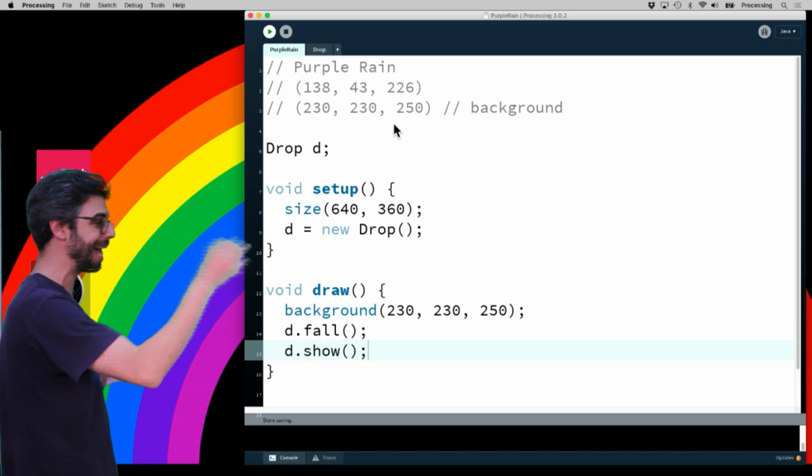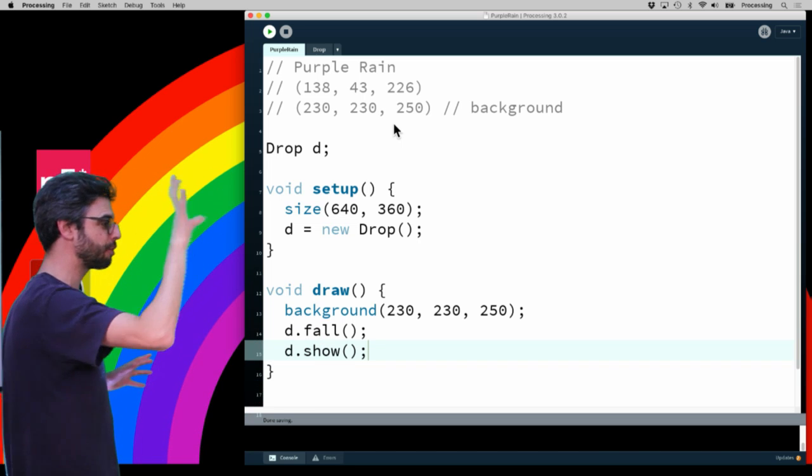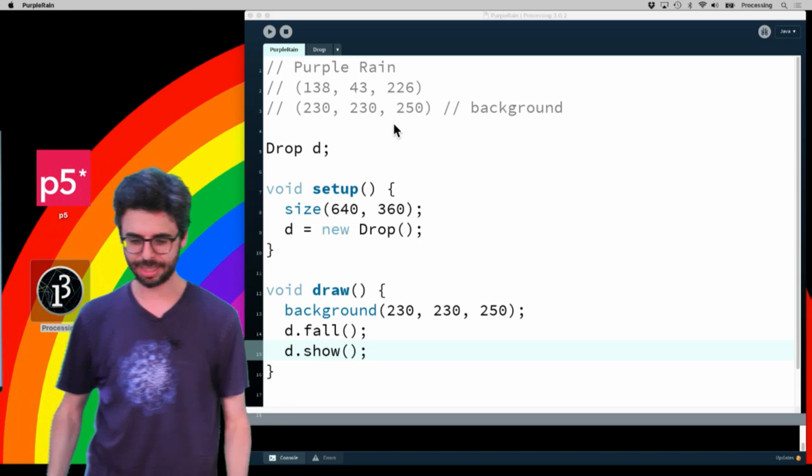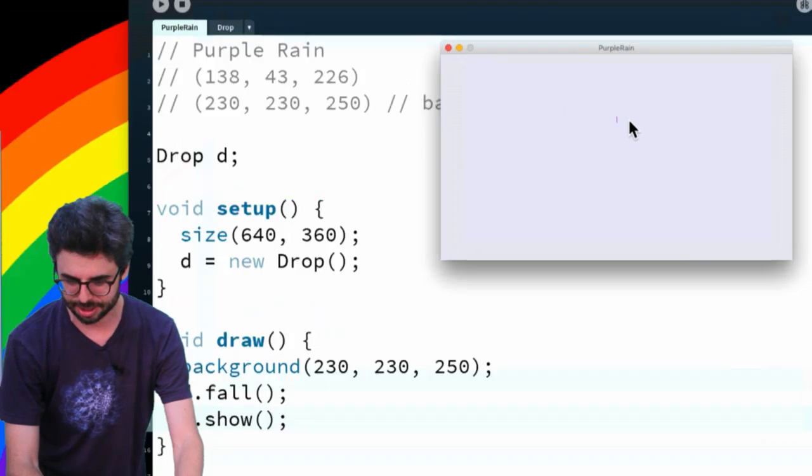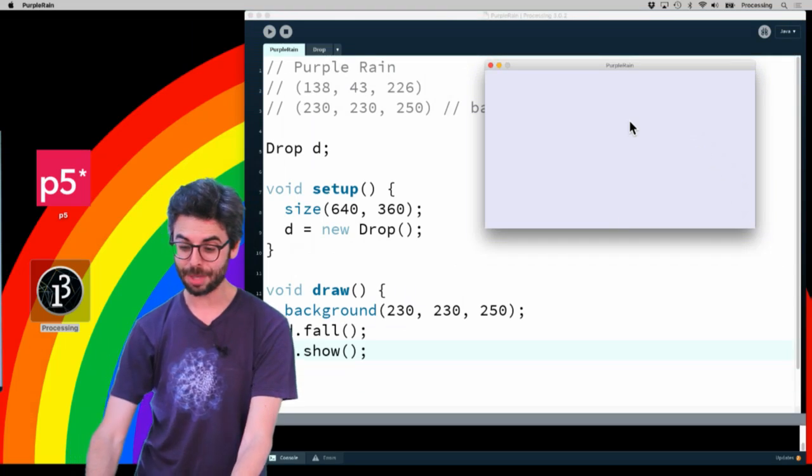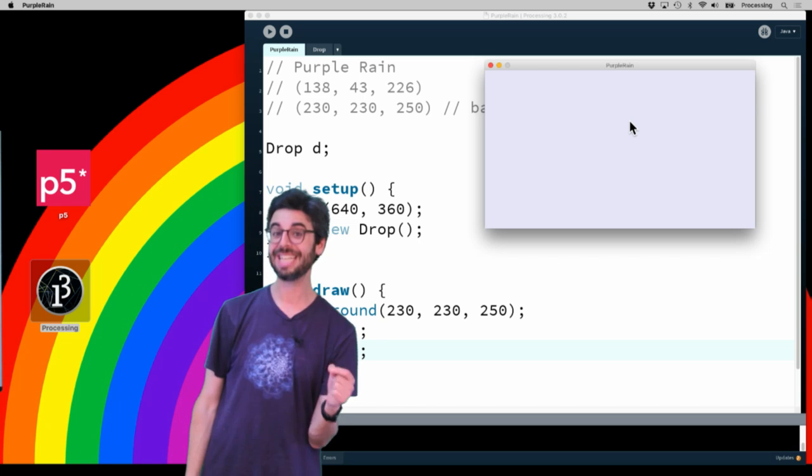I have a drop class, all the code for the drop. I have the drop object. Let's run this, and let's see our individual purple drop. There it is. Purple rain. There's the purple rain falling. So it's only one drop. So clearly what I need to do is have many drops.